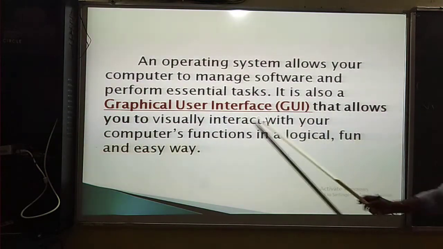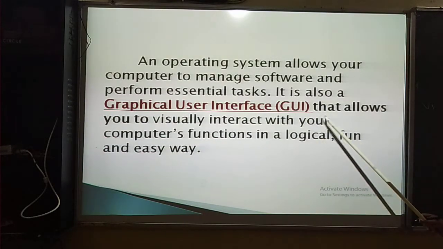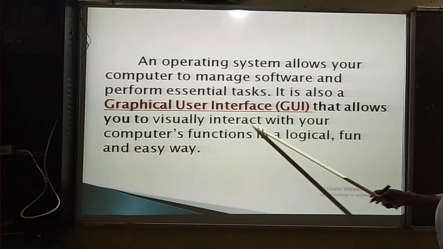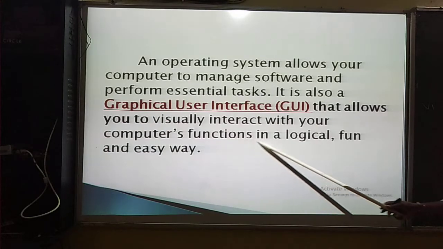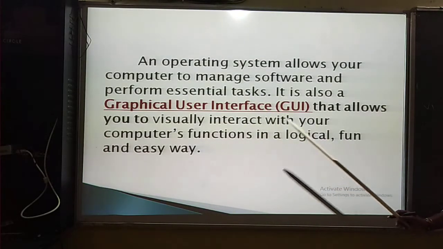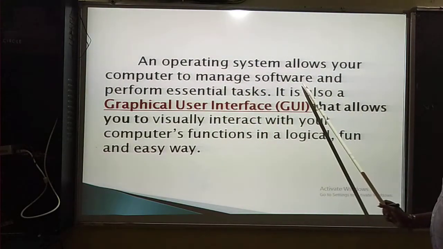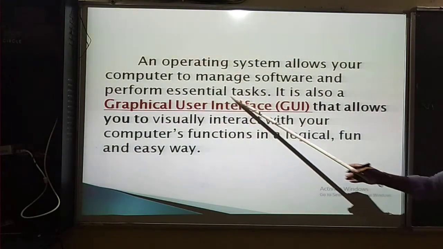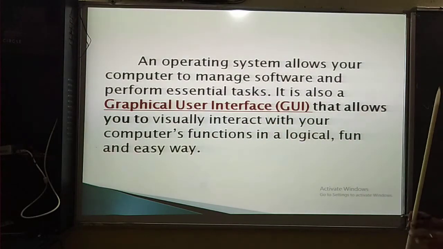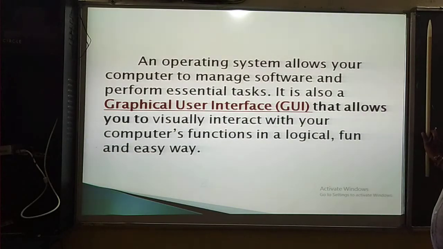It is also a graphical user interface, like a GUI, that allows you to visually interact with your computer's functions in a logical, fun and easy way. Essential tasks means, when creating any program, new, open, save as, whatever.